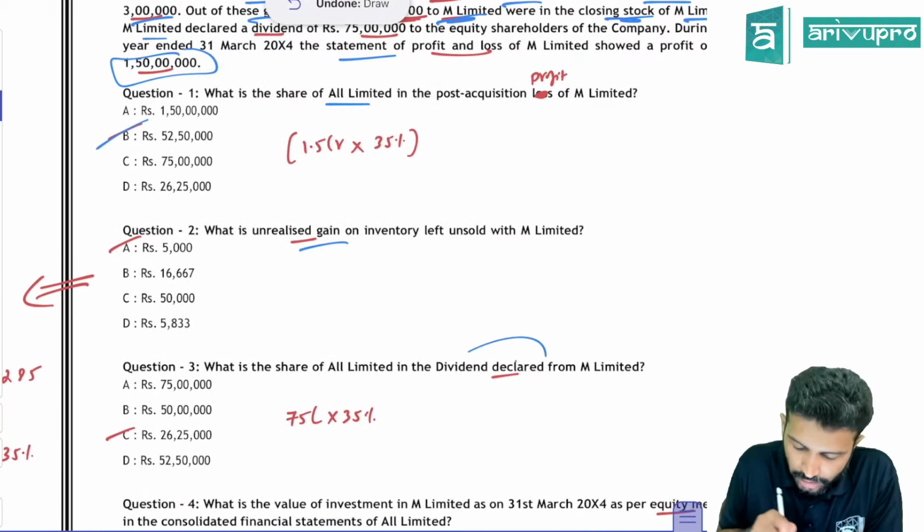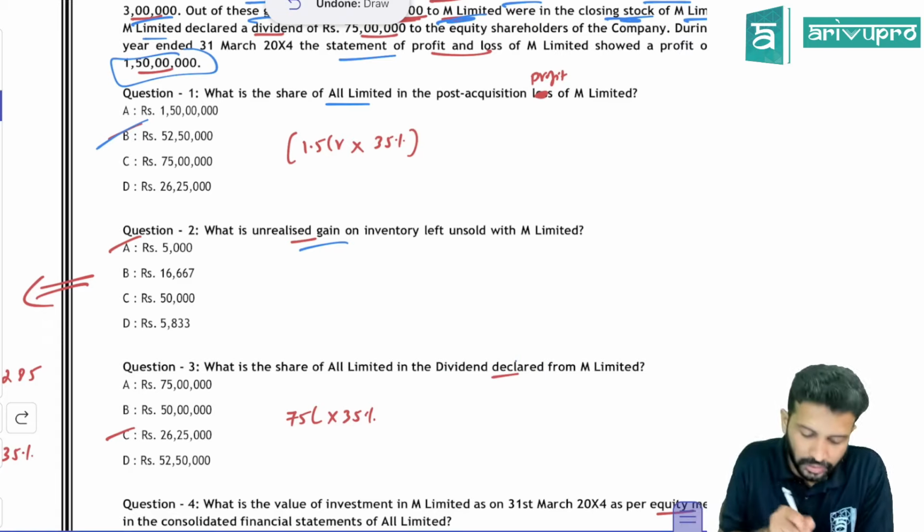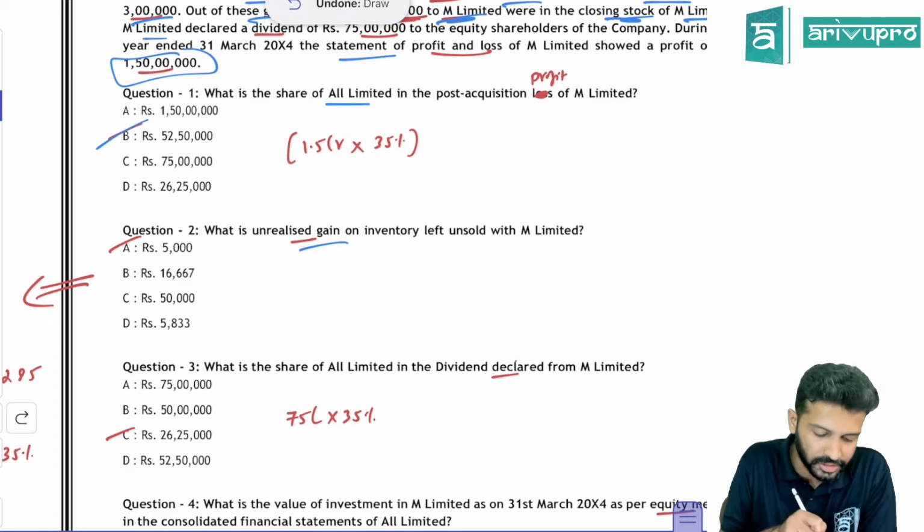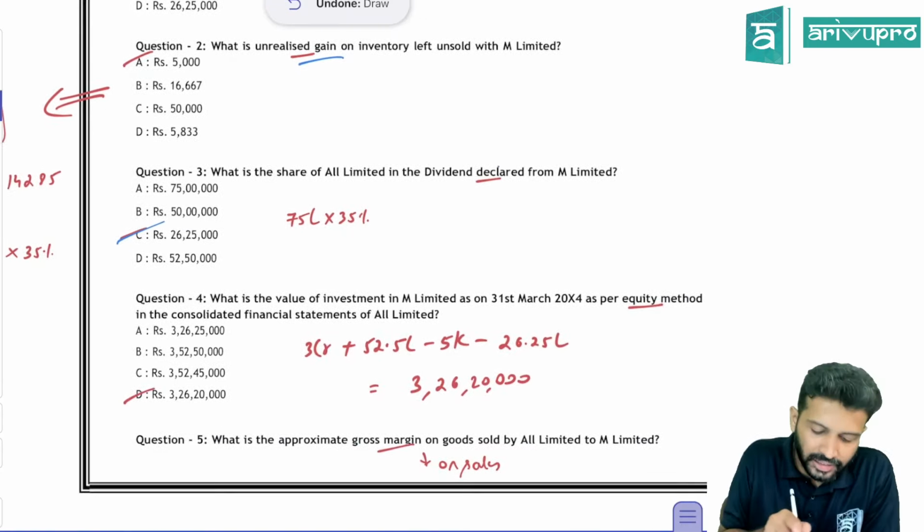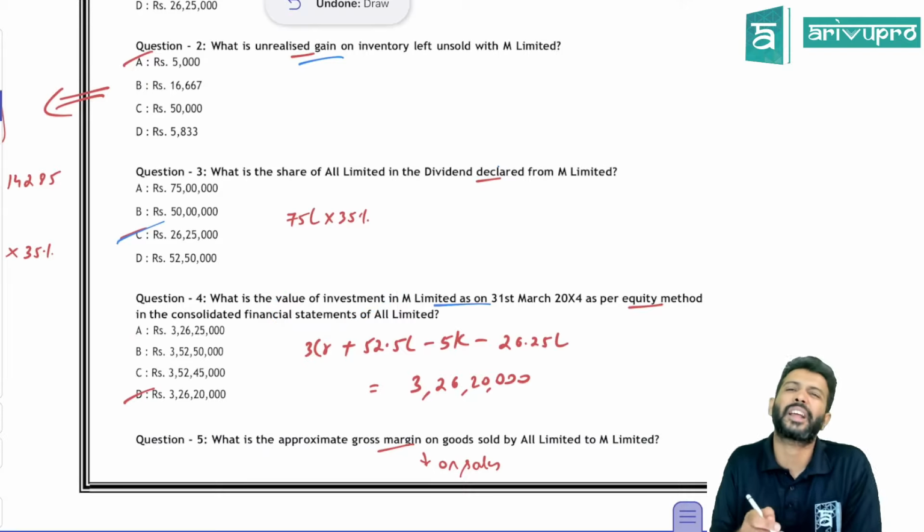Next, what is A's share of dividend declaration? Our share of dividend: total dividend declared is 75 lakh, our share is 35%. That will be 26 lakh 25,000. At the end, they're asking, what is the value of the investment as per the equity method?